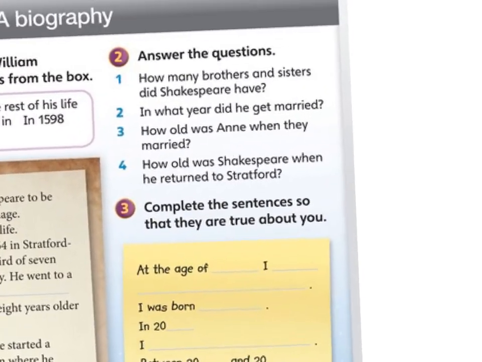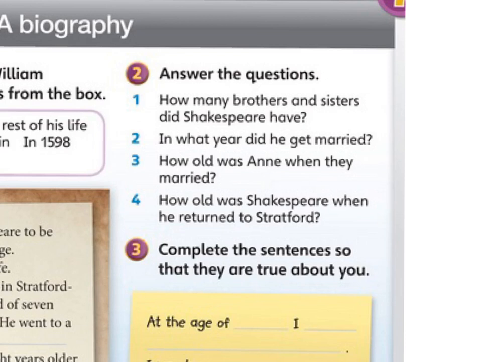It says, answer the questions. Number 1. How many brothers and sisters did Shakespeare have? Number 2. In what year did he get married? Number 3. How old was Anne when they married? Number 4. How old was Shakespeare when he returned to Stratford? You have enough space for answering this here, and if you don't have a space, maybe you can write here 1, 2, 3, and 4.